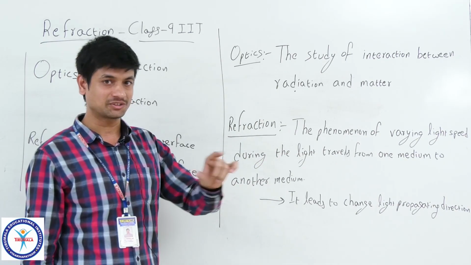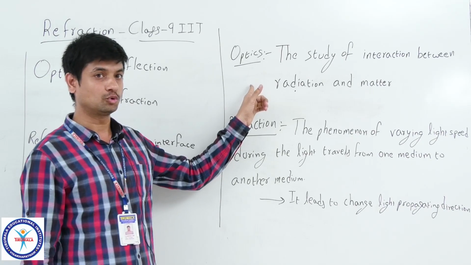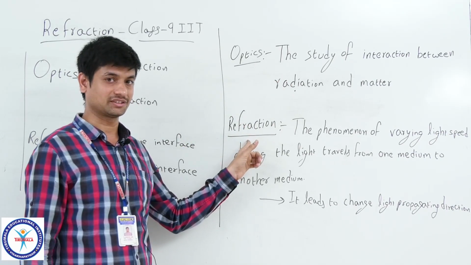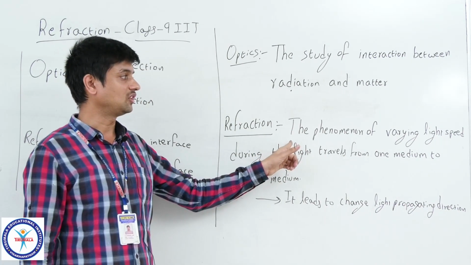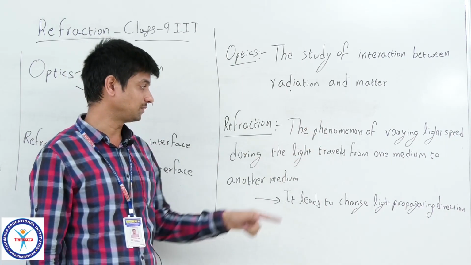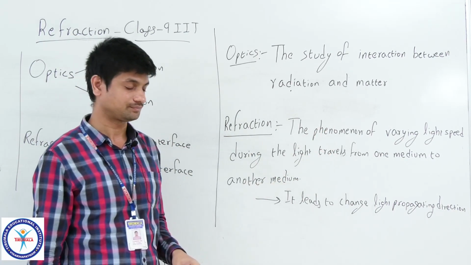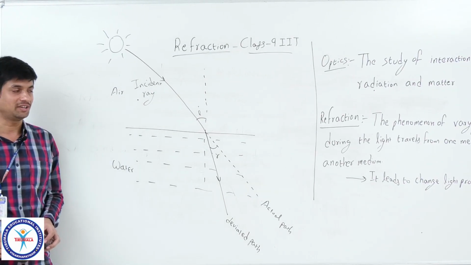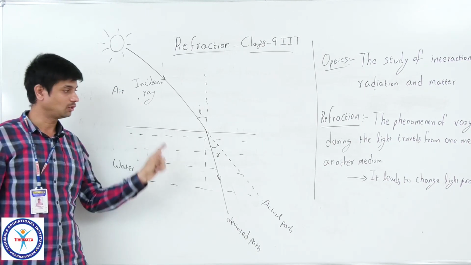So if it interacts with matter, what will happen? One of the effects due to this interaction is refraction. Already I have defined here the phenomenon of varying light speed when the light ray travels from one medium to another medium.